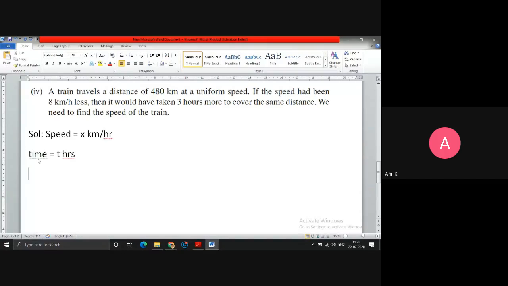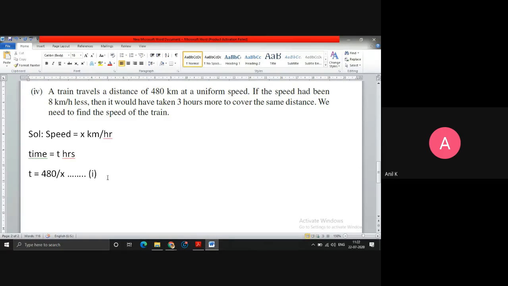What is the formula which we have? Speed equals distance upon time, so time equals distance upon speed. Distance is 480 upon speed x. So this we call equation number 1.